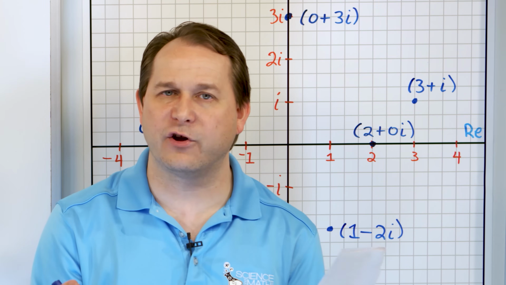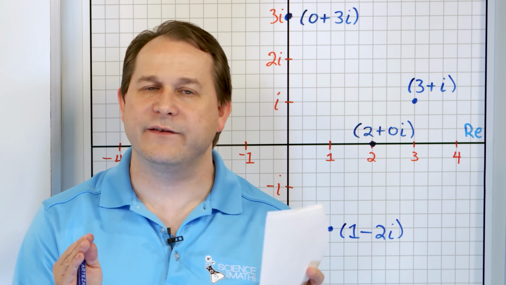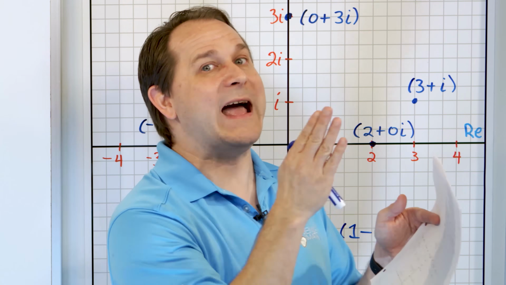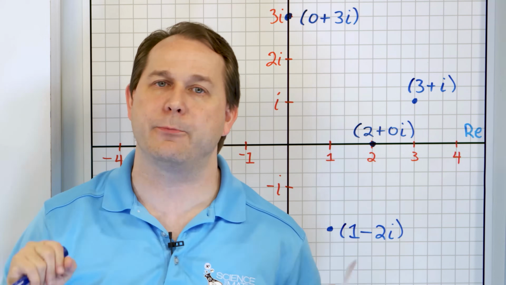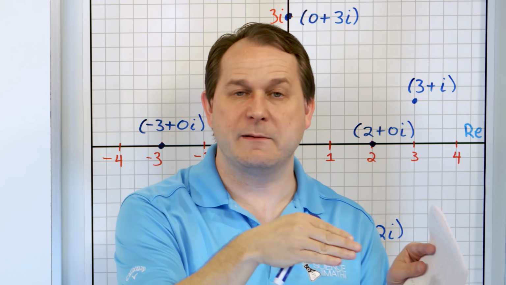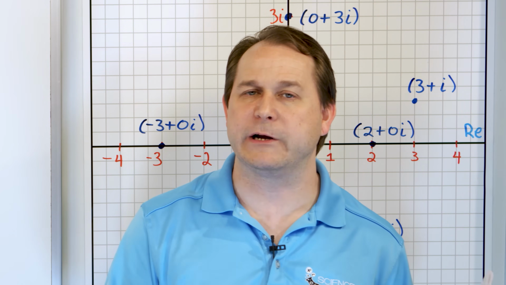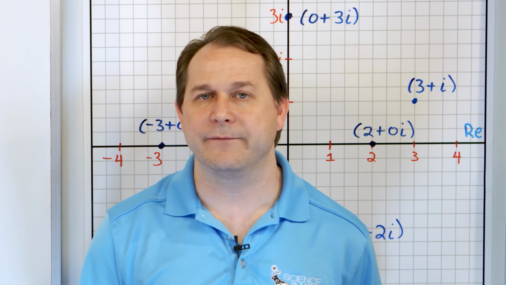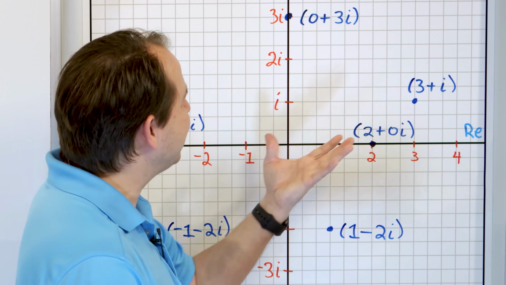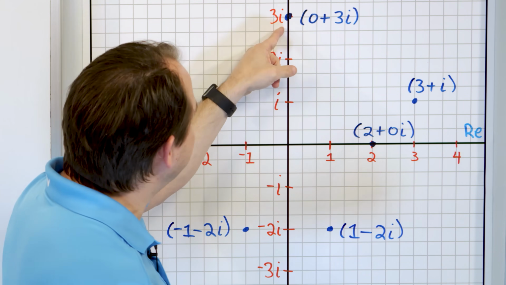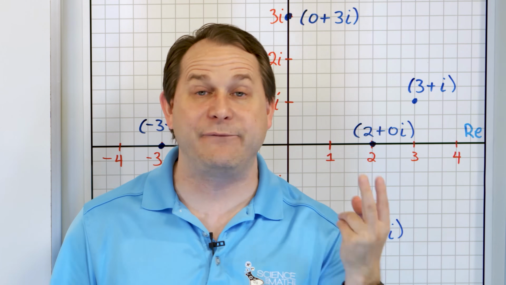And we do plot them as coordinate pairs on a graph just like this, but that is different than what this is, because that is plotting input versus output, and you're basically plotting what the function looks like as a function of input and output, input to the mathematical machine of the function, and the output that comes out the other side. That's what we usually are plotting on the XY graph. But here we're not plotting any inputs or outputs. We're saying that these numbers actually have two pieces to them. They have a real piece and an imaginary piece, and there's no way that you can draw those on a single number line because they have two parts.